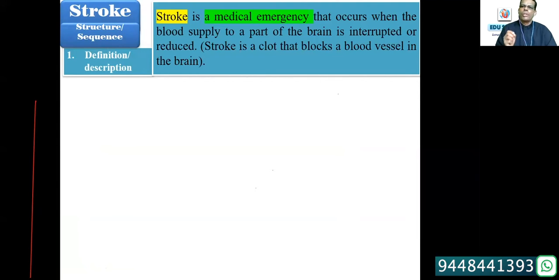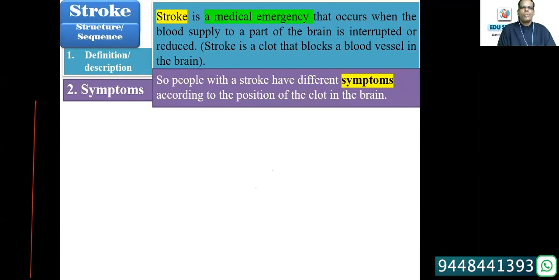Stroke is a clot that blocks a blood vessel in the brain. That is the definition or description given. You have to explain in simple layman's language. In speaking, you cannot use hi-fi jargon and your medical knowledge. You have to speak in layman's language so that the common man understands it. So once you describe or define the medical condition, you get into the symptoms.